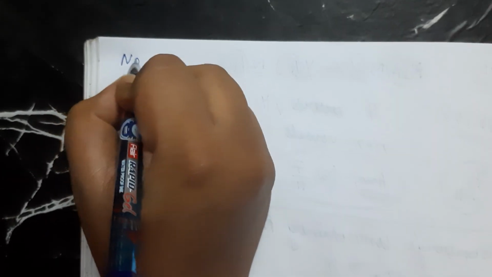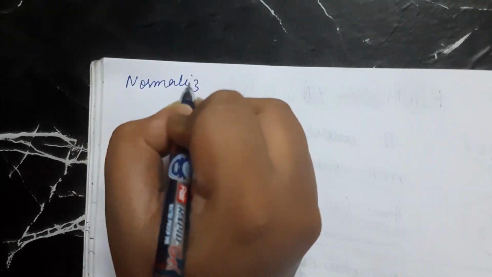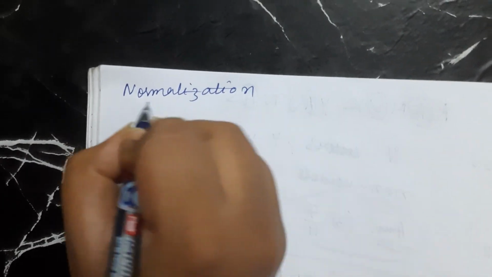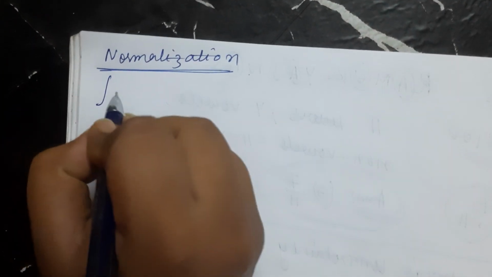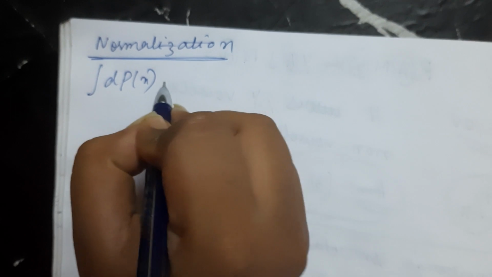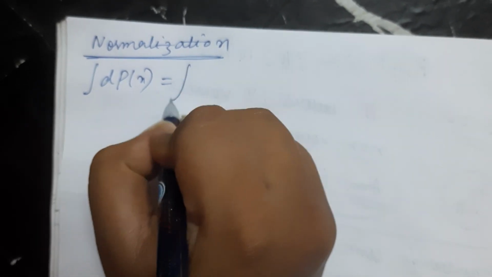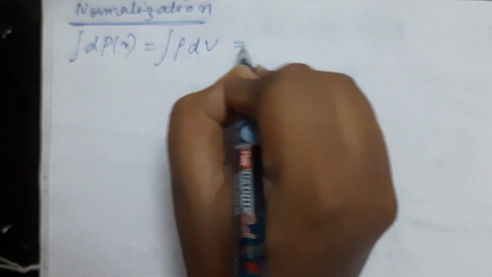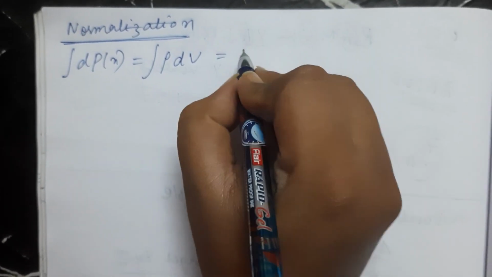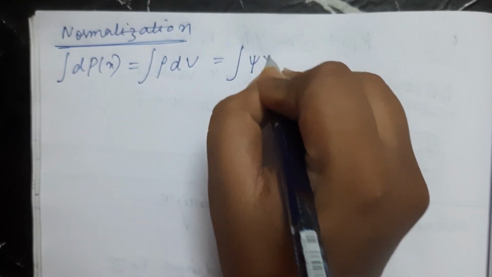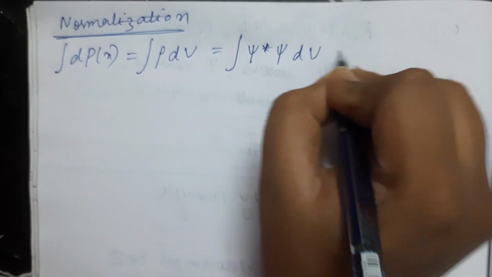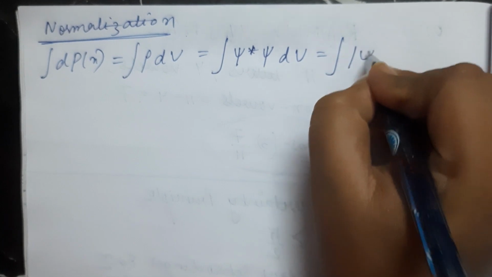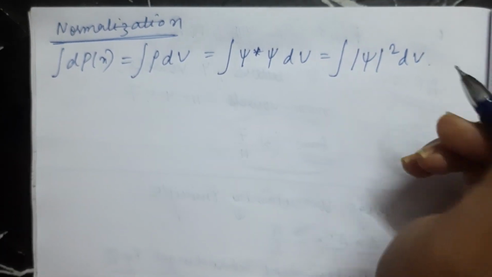Now something which is important is the property of normalization. Normalization means that P of x is equal to integration rho dv, that is equal to integration psi star psi dv, that is equal to integration mod of psi square dv.